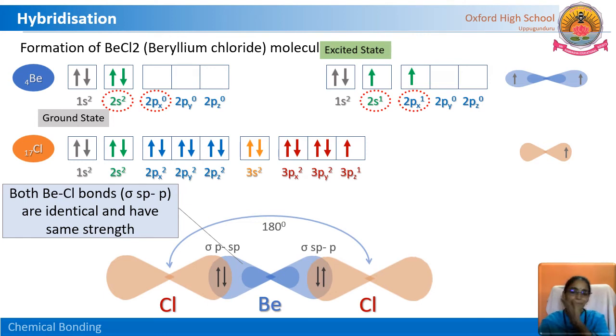This is most important: after the bond formation in the beryllium chloride molecule, after formation of these sigma sp p bonds, the bonds are identical and have the same bond strength. The bond angle is 180 degrees.